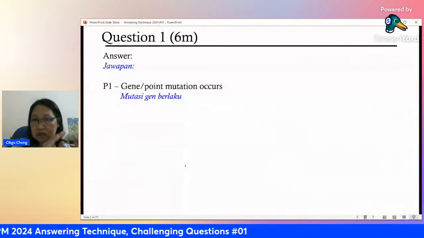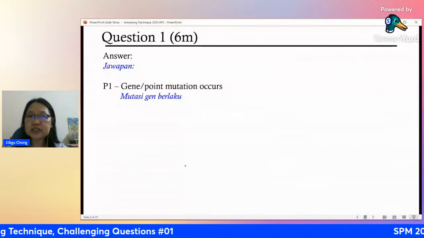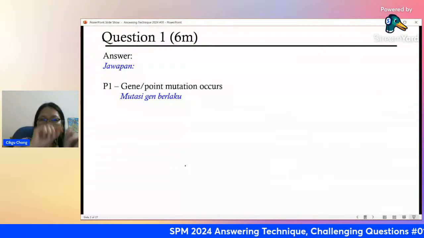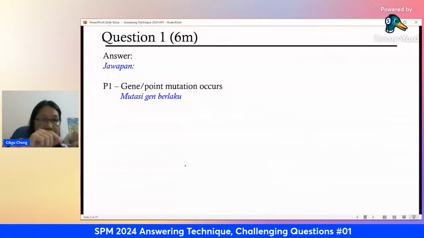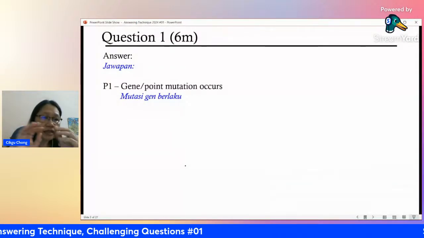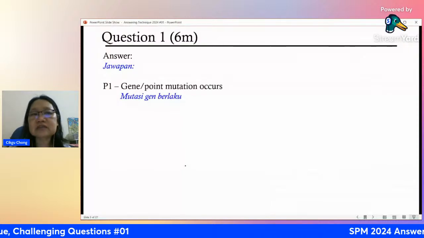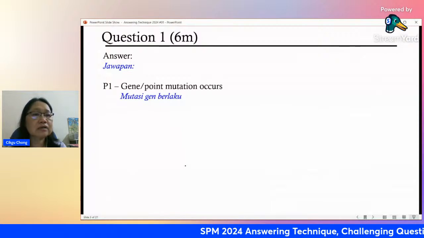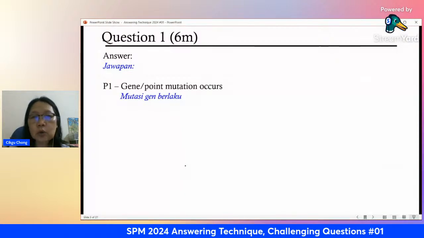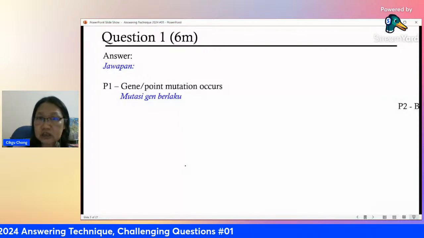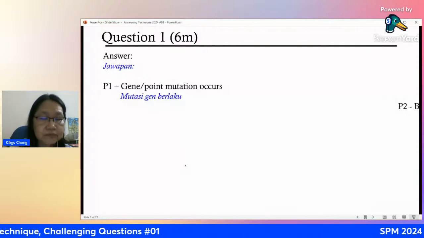Okay, if you learned earlier, you notice there are 2 types of mutation. One is chromosomal mutation, the other one is gene mutation. So the point whereby your gene has been substituted, or this is substitution, all right, or it has been deleted or inserted, this is called point mutation. So you give the name gene mutation, you will get 1 mark. Okay. Now, what does it incur? So you have this mutation of gene. What is actually happening there?